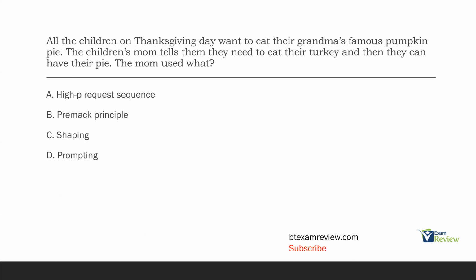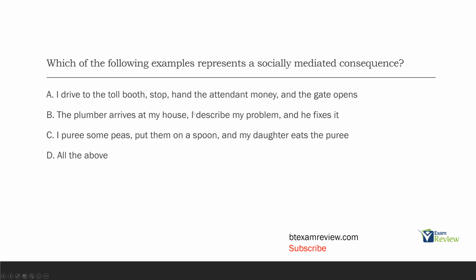She's not shaping, there's no approximations, and no prompting, right? She's not prompting anything. She's establishing a contingency where she's using the preferred activity as the reinforcement for engaging in the less preferred activity. The mom used the Premack principle to get the kids to eat their turkey, and then they could eat their pie.